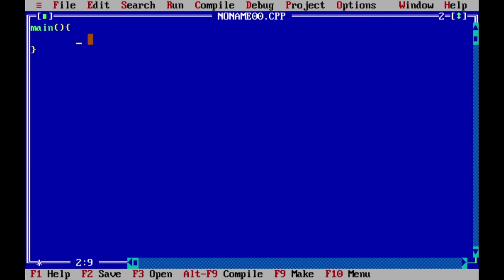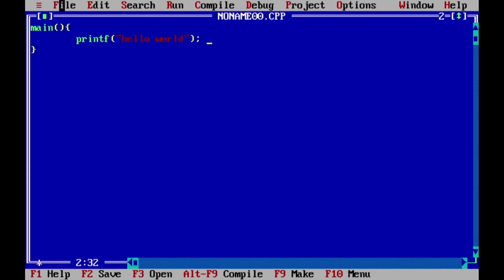Here I will write a printf statement to print my text, with round braces. And remember one more thing, this main function is a user defined function, we define it, but this printf function is a system inbuilt function. So here I will write my text in double quotation marks. Here I will write hello space world. In this printf statement you can write any character string that is to be printed, and don't forget to put a semicolon at the end of the printf statement. Many students write print, but in C language there is no function like print, so you have to write printf only. Here I will save the file.